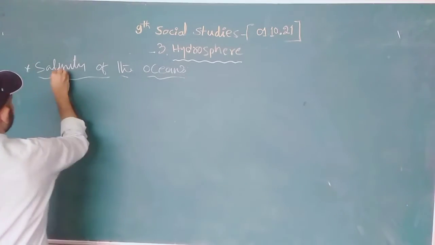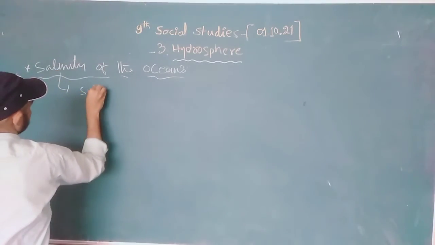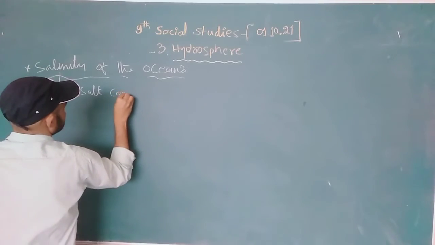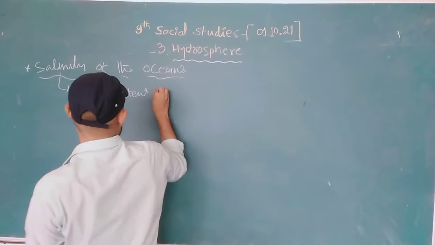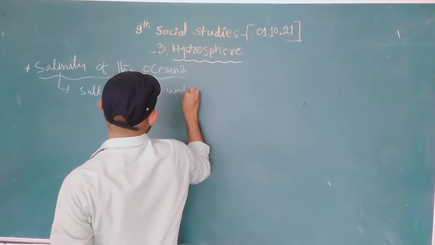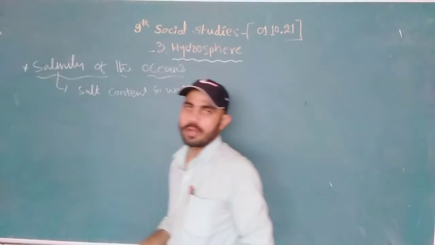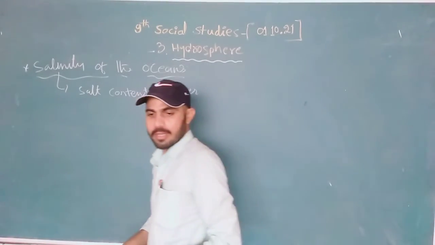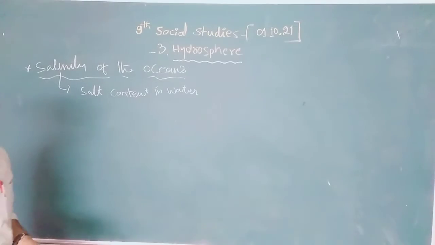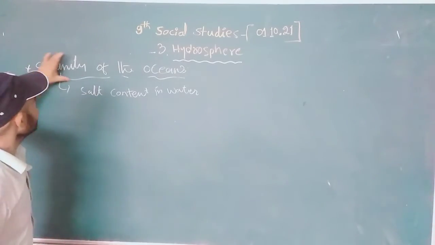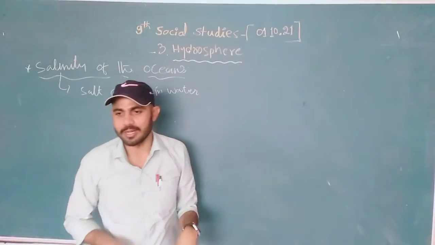What do you mean by salinity? Salt contained in water. What is meant by salinity? The salt contained in the water is called salinity. Right?